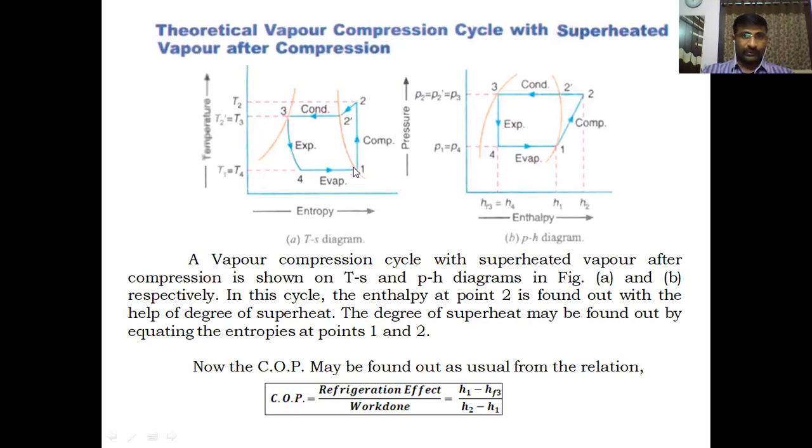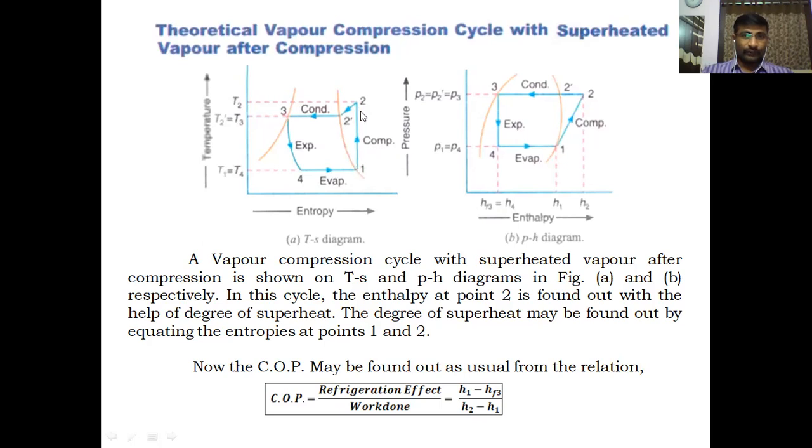And also the dry saturated vapor, it's a dry compression, purely dry compression. The specific volume or density is less at point 1. The specific volume is very high at point 1 when compared to the wet condition. So whenever the specific volume is more, we have to compress more amount of refrigerant for a given work during this process 1 to 2.